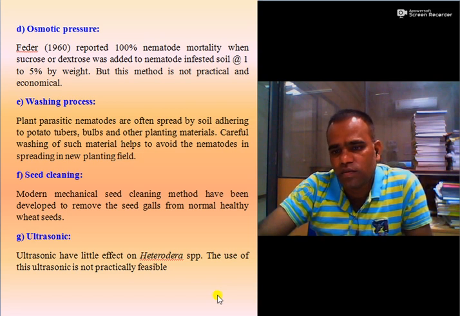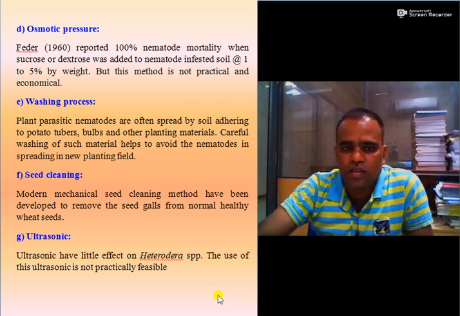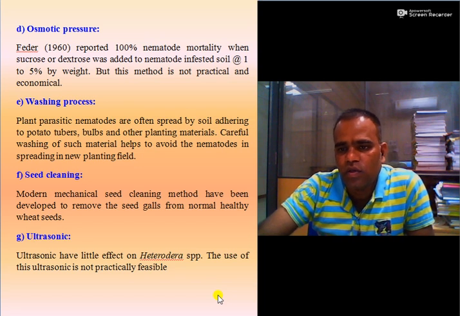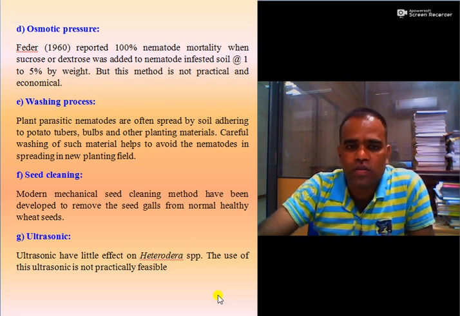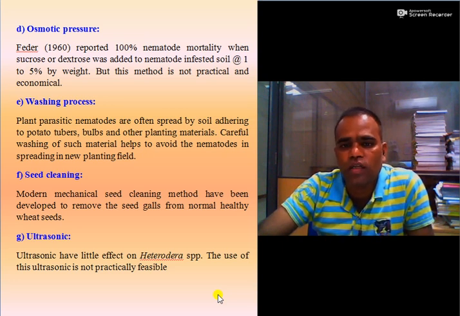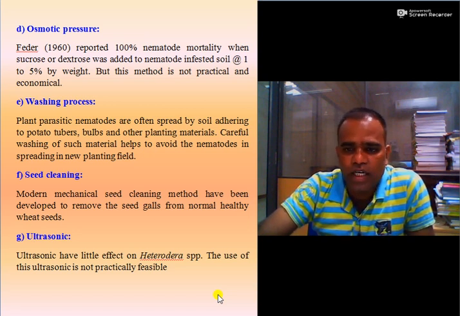Then the washing process. Seeds, tubers, bulbs, or any propagative material can be washed, as these propagative materials are adhered with soil, and this soil may or may not contain nematodes. Thus washing of such material helps to avoid the spread of nematodes to new planting fields.